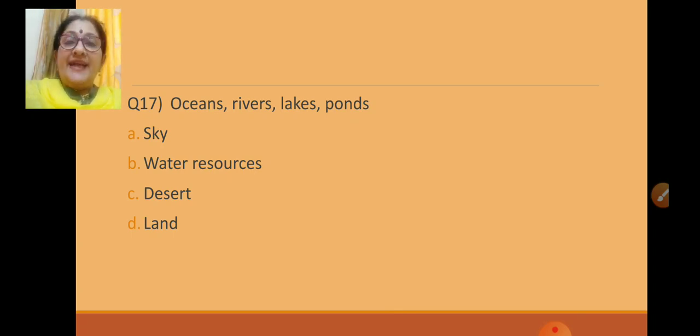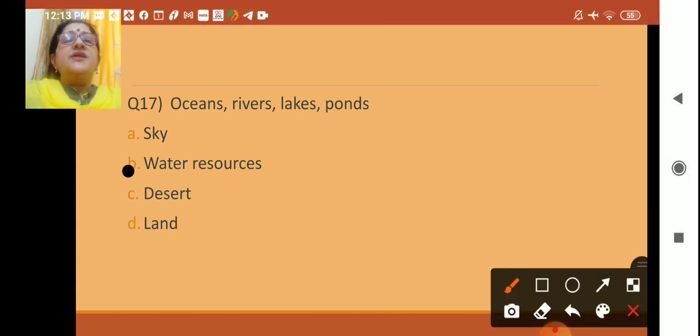So, what is the correct answer here? Is it sky? No. Desert? No. Land? No. So, the right answer is B, water resources. From these water bodies, we get water. So, oceans, rivers, lakes and ponds come under water resources.